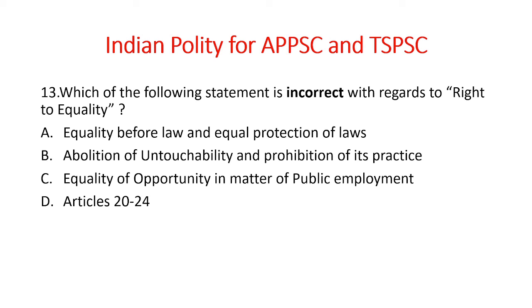So which of the following statements is incorrect? The answer is Articles 20 to 24, because Articles 14 to 18 are related to right to equality. So all the above three statements are related to right to equality.